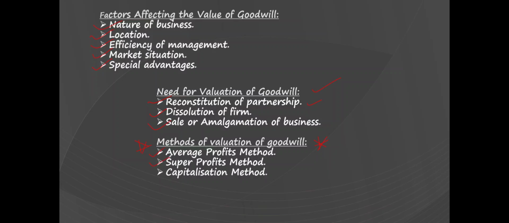The first method is the average profits method. Under this method, the goodwill is calculated at an agreed number of years of purchase of the average profits of the past few years.